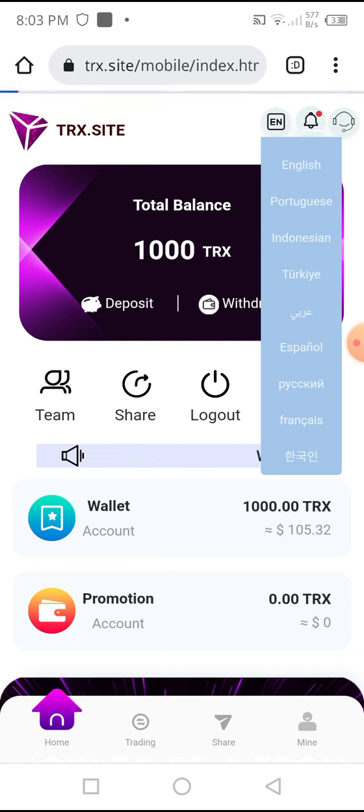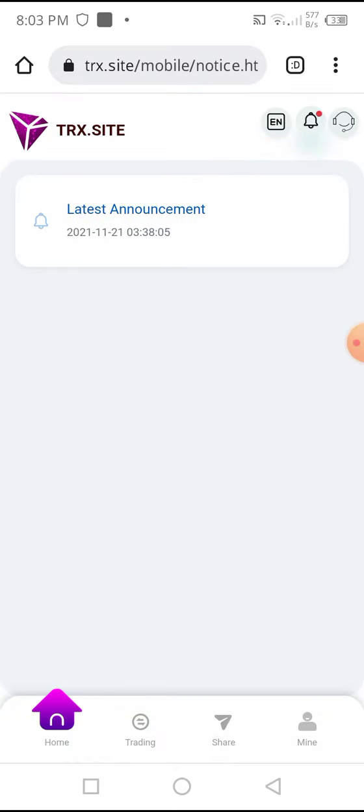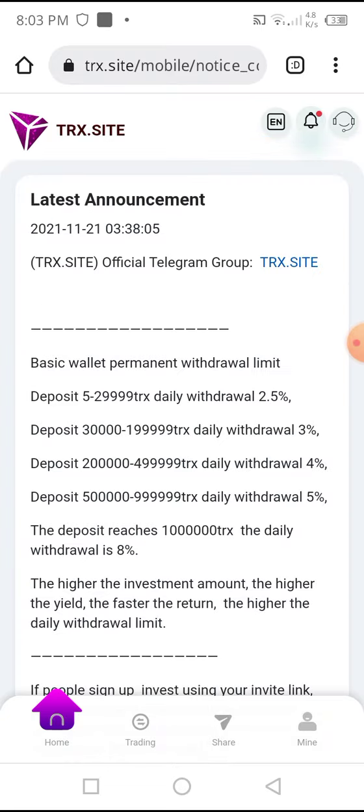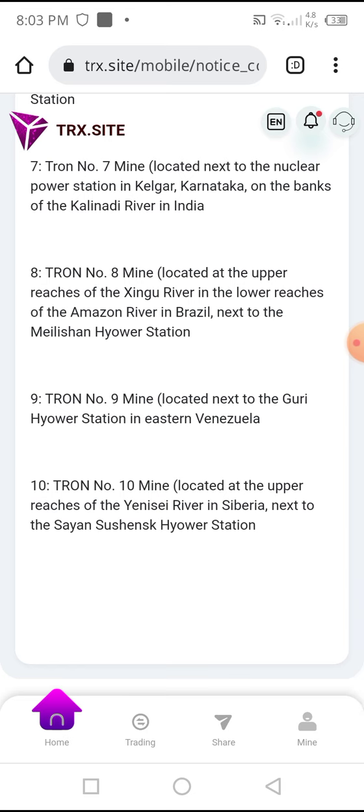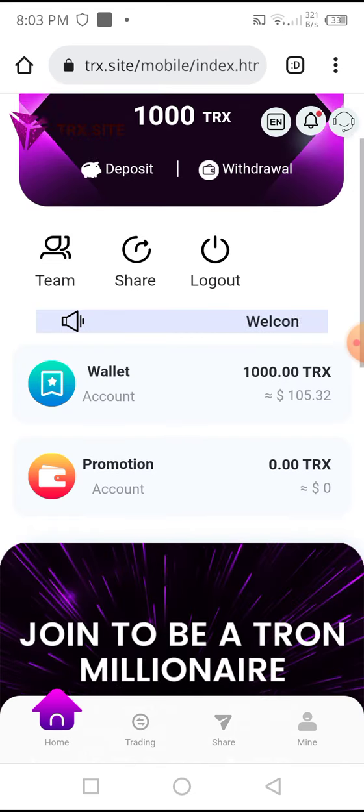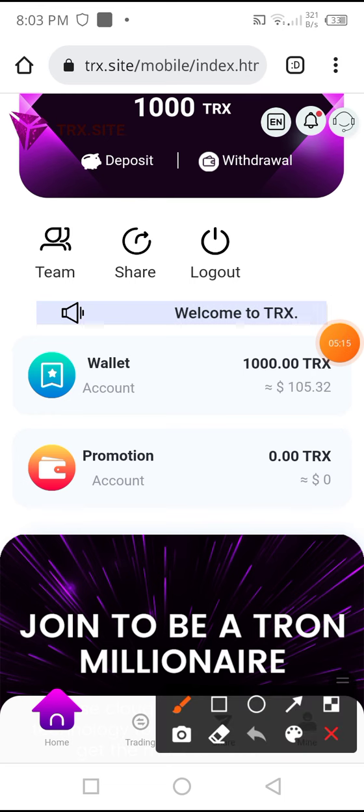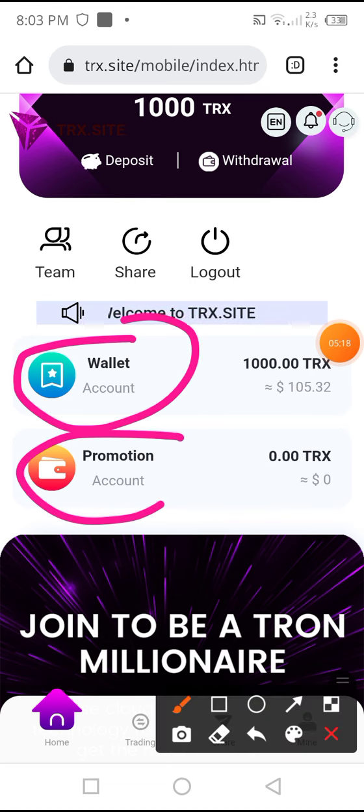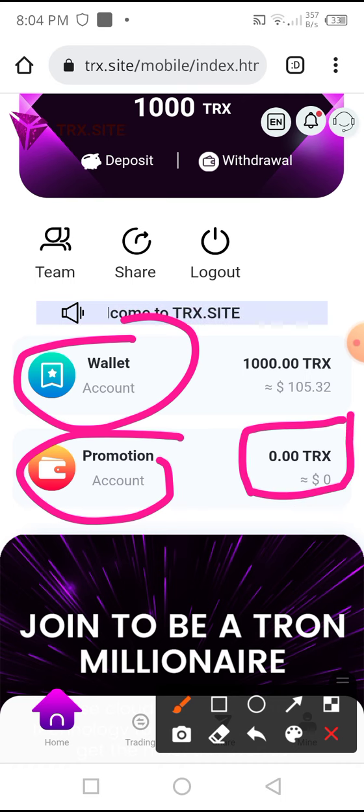And here you can see the notification option. I click on the notification option. This is the latest notification, which I already described to you. You can check this. And I go back to the home option, and here you can see the wallet account and the promotional account. The promotional account is required when you join referrals under you, and you can get profit in your promotion account and withdraw it.